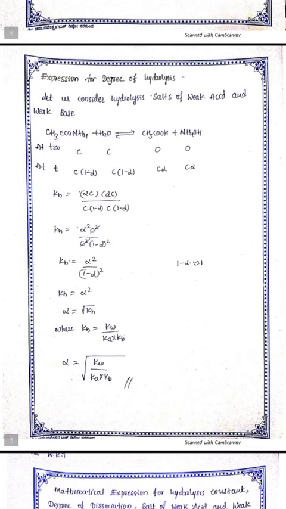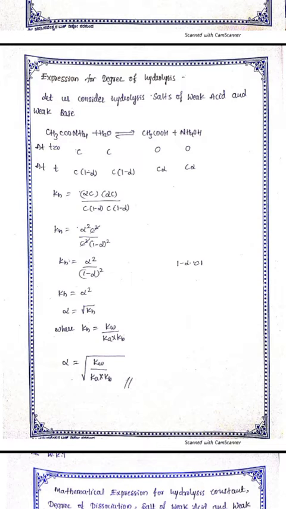The hydrolysis constant is given by alpha C times alpha C divided by C(1 minus alpha) times C(1 minus alpha). The hydrolysis constant is alpha square C square divided by C square (1 minus alpha) square, where 1 minus alpha is approximately equal to 1. The hydrolysis constant is given by alpha square. Alpha is equal to the square root of Kh, where Kh is equal to Kw divided by Ka times Kb. Alpha is equal to the square root of Kw divided by Ka times Kb. This is the mathematical expression for hydrolysis constant and degree of dissociation of the salt of weak acid and weak base.